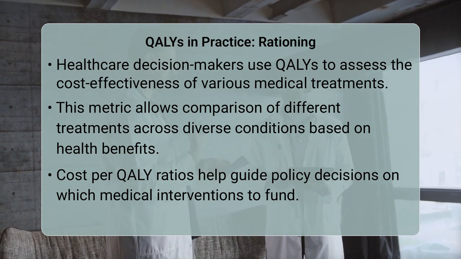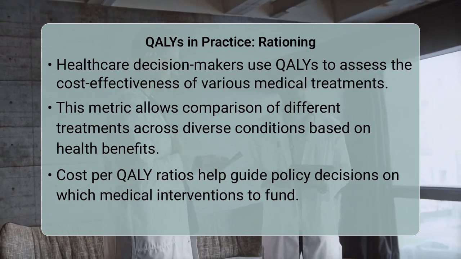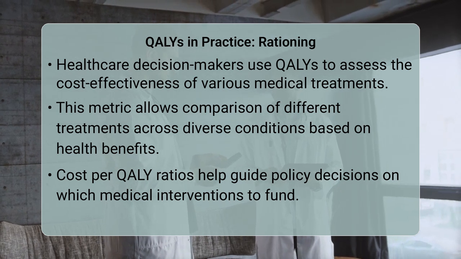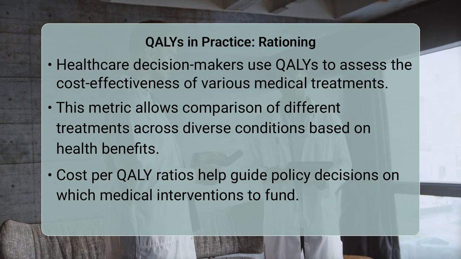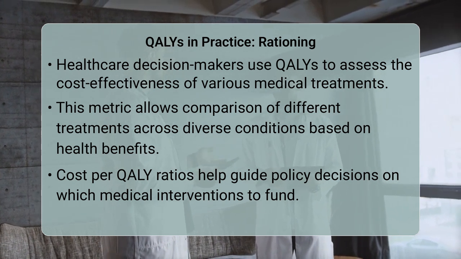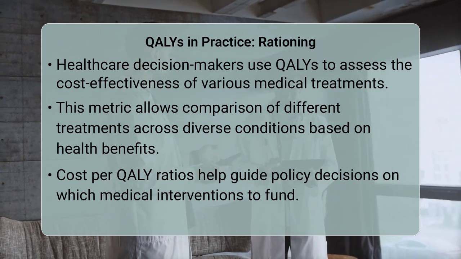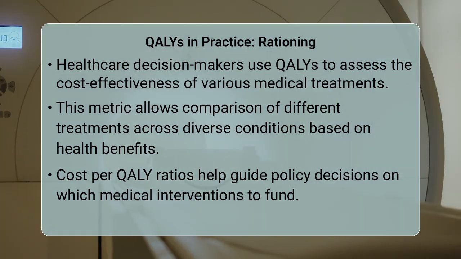For example, if treatment A costs $20,000 and adds 1 QALY, while treatment B costs $40,000 and adds 2 QALYs, both have the same cost per QALY, suggesting similar efficiency.